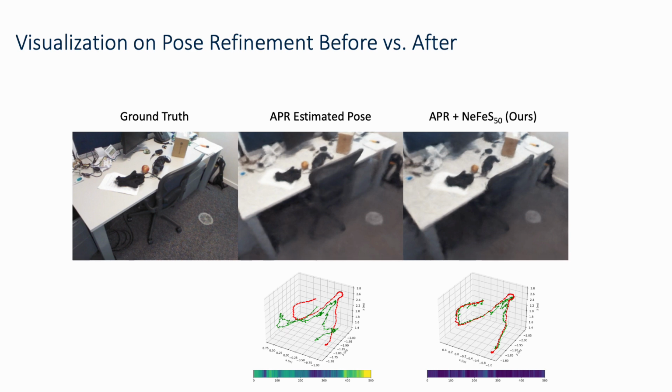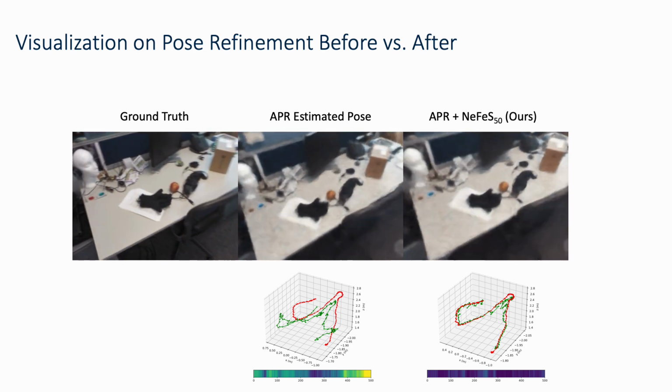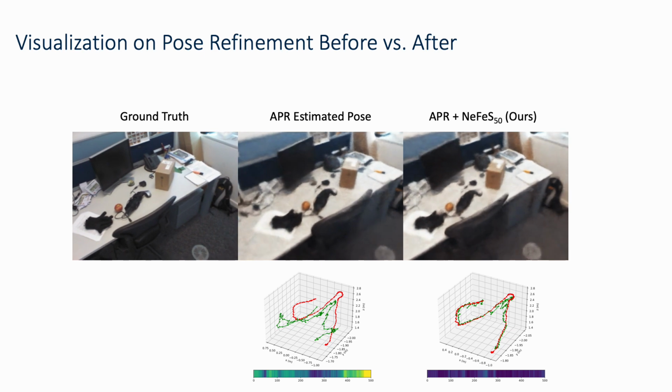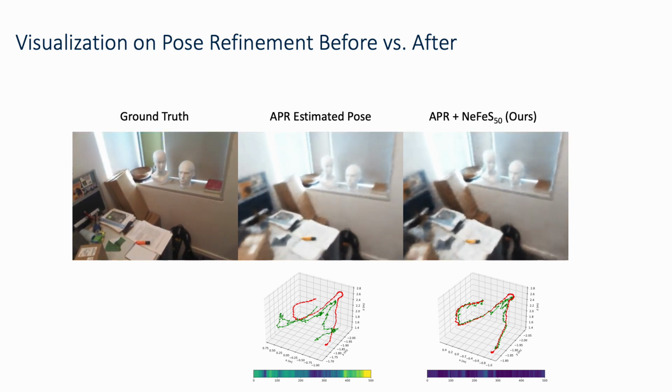Here we can see a visualization of the pose refinement using APR method and using our NFS model. As we can see, NFS leads to a much more accurate pose as compared to the APR estimated pose.